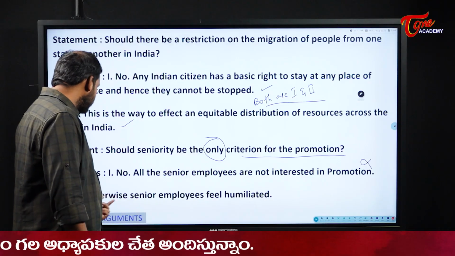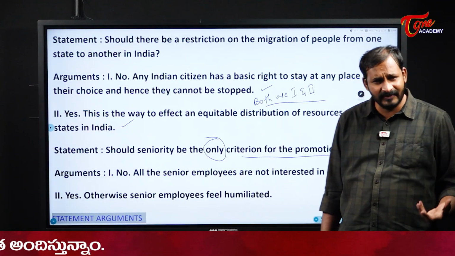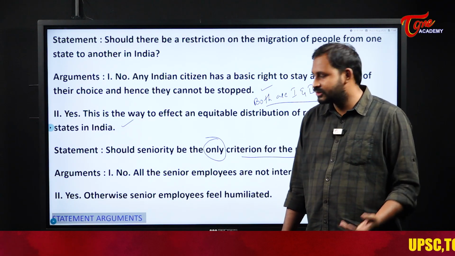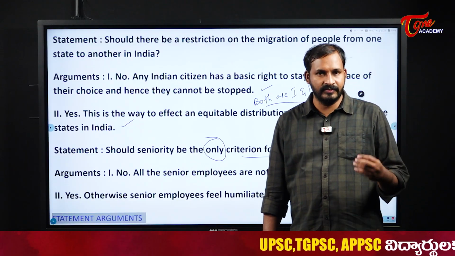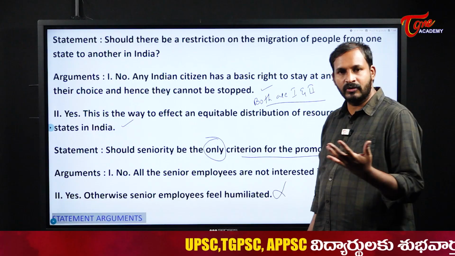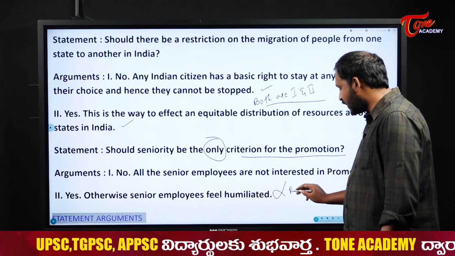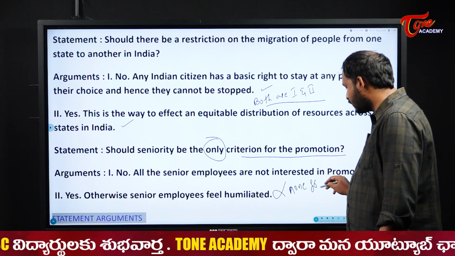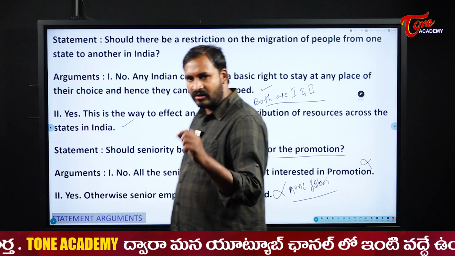Next, yes, otherwise senior employees feel humiliated. As they are feeling humiliated, should we promote them? Is this a correct approach? No, that one is also a weak argument. Just because of their humiliation, we cannot promote the employee, right? So that one is also wrong. So here, none follows, or none of the arguments is a strong one.